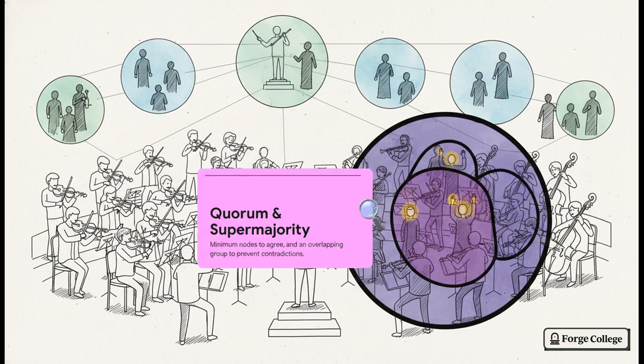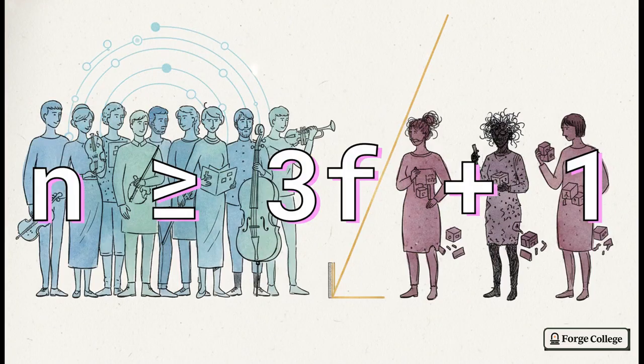In our orchestra, think of a quorum as a strict rehearsal rule. The conductor can only move on to the next measure of music if a specific, heavily weighted portion of the orchestra gives a definitive, synchronized nod. A simple 51% majority? Nowhere near enough when liars are involved. We need a supermajority so large that we guarantee the honest musicians always outnumber the saboteurs in any group giving that nod. Which brings us to a brilliantly simple formula.